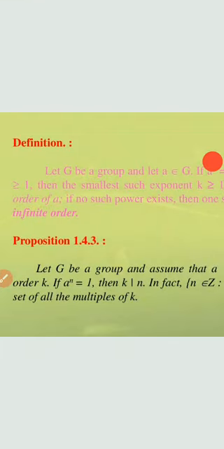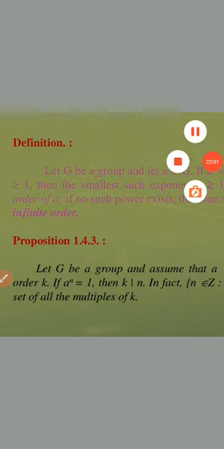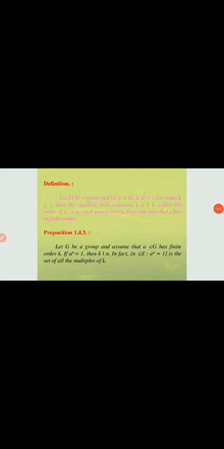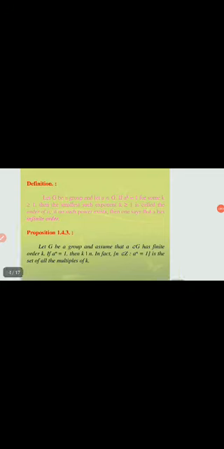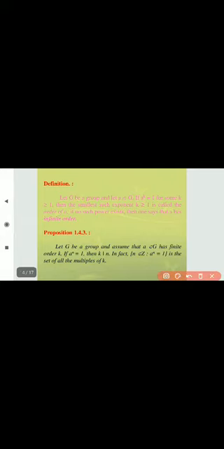For example, G is equal to {1, -1} under multiplication.